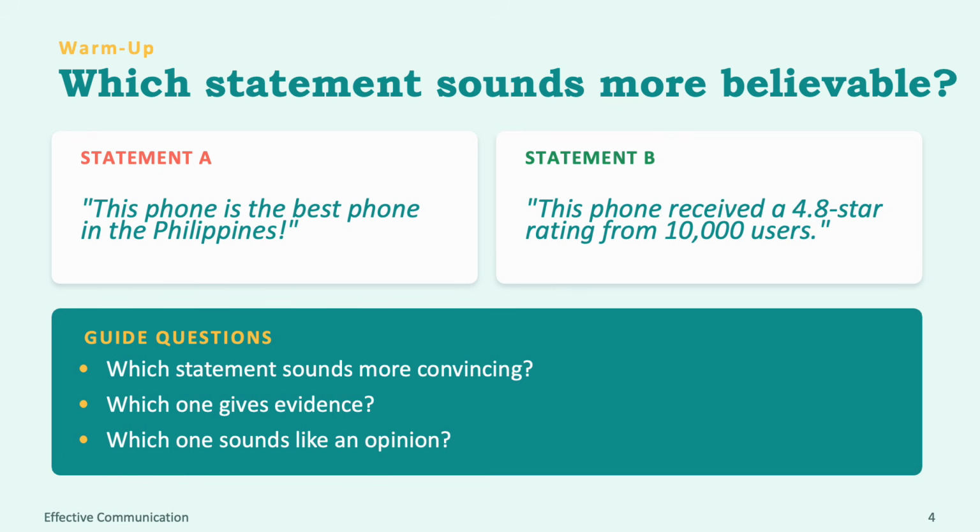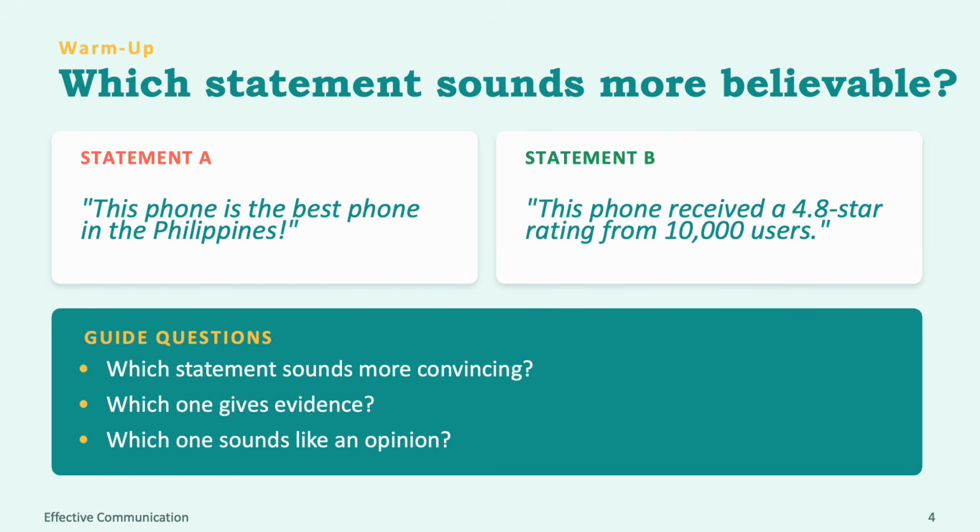Let's begin with a simple activity. Read these two statements. The first statement is, "This phone is the best phone in the Philippines." Statement B, "This phone received a 4.8 star rating from 10,000 users." Which statement sounds more believable? Most people will probably choose statement B because it provides supporting evidence.